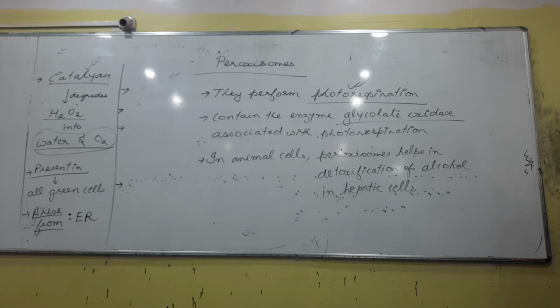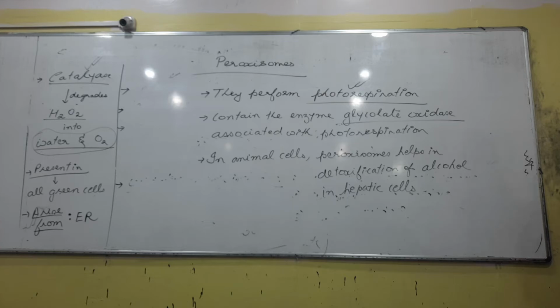The C3 cycle is called a C3 cycle because it occurs in the C3 plants, right? That is one explanation. Second explanation: the C3 cycle is called a C3 cycle because the first product is a 3-carbon compound. Remember PGA. We will do it later in photosynthesis. Similarly, the C4 cycle is called a C4 cycle because the first compound formed is a 4-carbon compound, and what exactly was it? Oxaloacetic acid, right? Now, why is the C2 cycle called a C2 cycle? The same explanation again. The first product formed is a 2-carbon compound, glycolate, right? Glycolic acid or glycolate cycle, right?